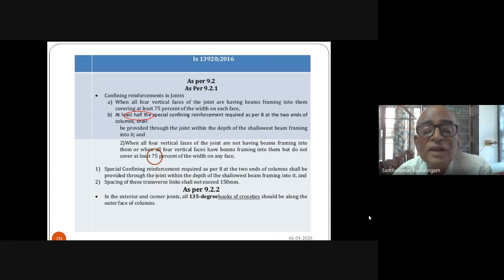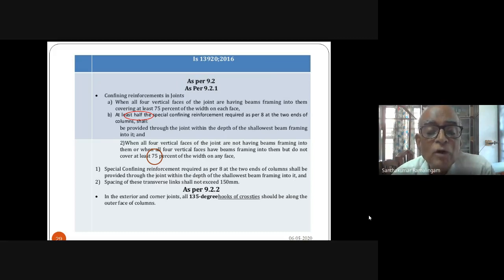When all four vertical faces of the joint have beams framing into them, covering at least 75% of the width of each face, at least half of the special confining reinforcement as per Clause 8 should be provided. That is, if all four sides are there, then 50% of the confining reinforcement can be provided in the joint region.